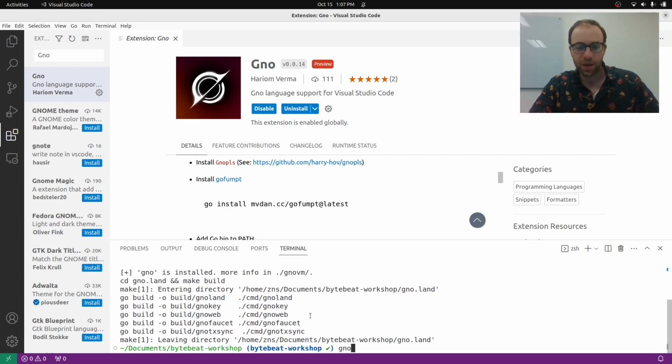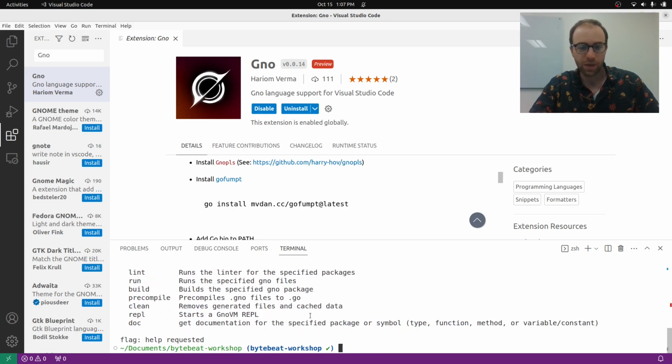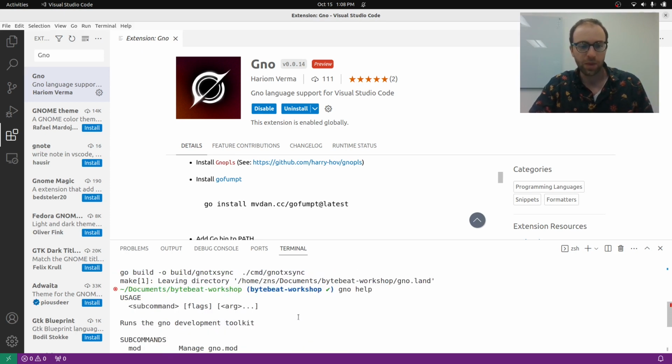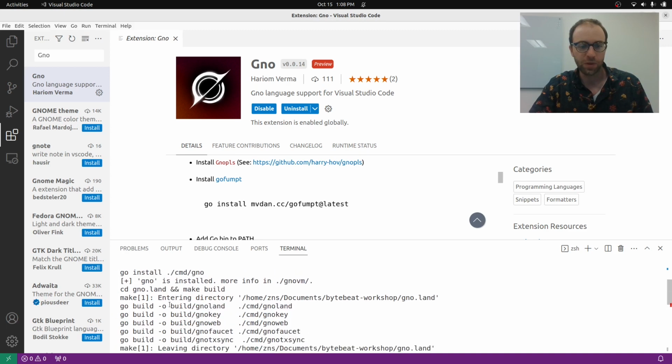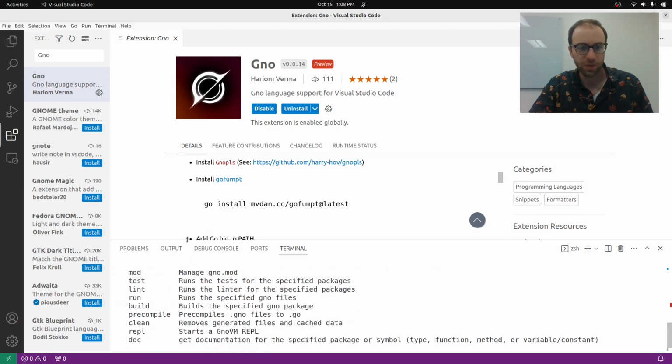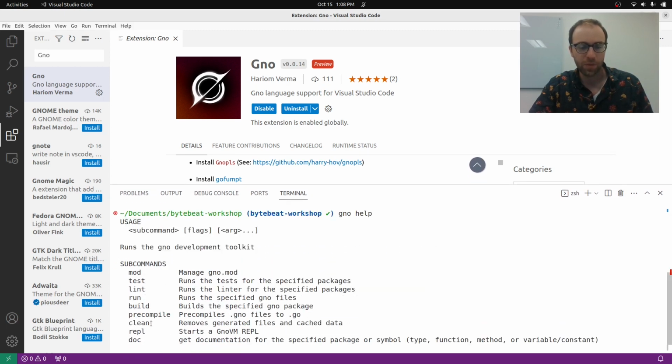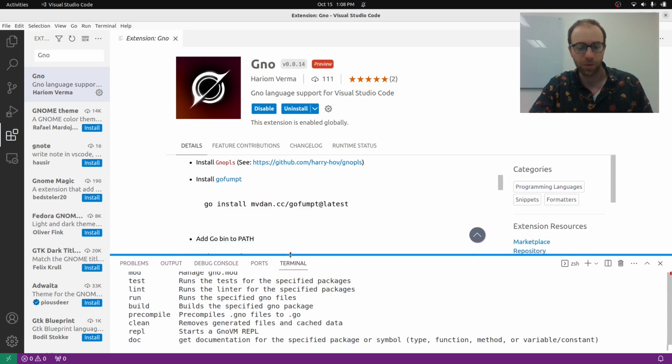So the gno command is a lot like the go command. You can write gno help, and if you're familiar with Go, it has pretty similar commands: mod, build, clean. And we'll talk more about it here.